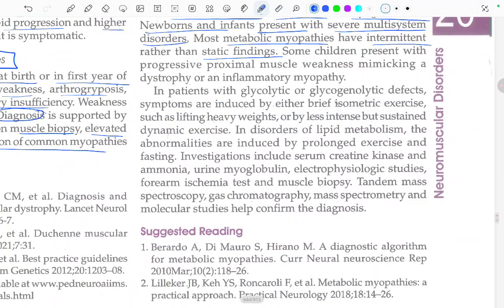In patients with a glycolytic or glycogenolytic defect, symptoms are induced by either a brief isometric exercise such as lifting heavy weights or by less intense but sustained dynamic exercise. In disorders of lipid metabolism, the abnormalities are induced by prolonged exercise and fasting. Investigations include serum creatine kinase and ammonia, urine myoglobin, electrophysiologic studies, forearm ischemic test, and muscle biopsy. Tandem mass spectrometry, gas chromatography mass spectrometry, and molecular studies help confirm the diagnosis.